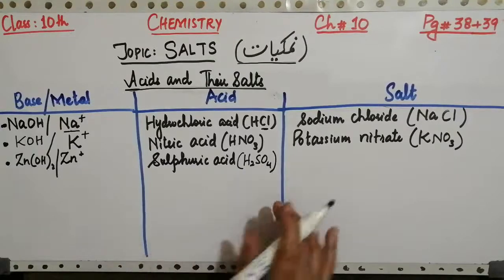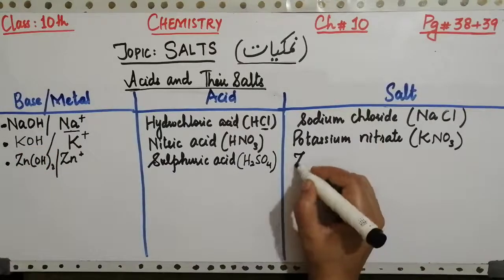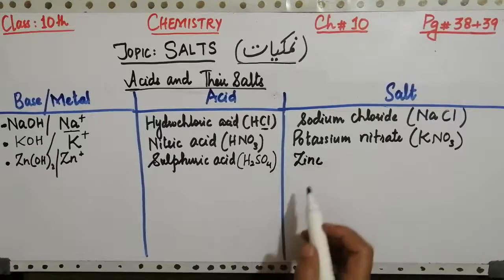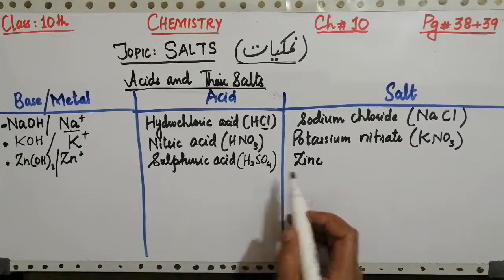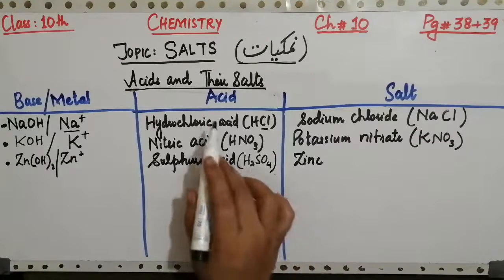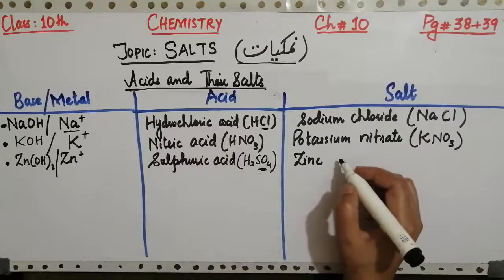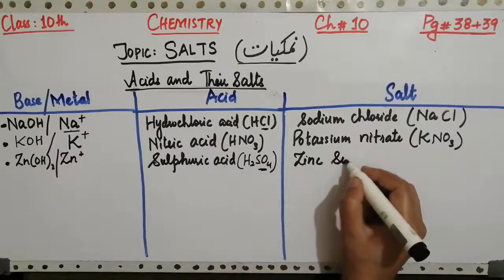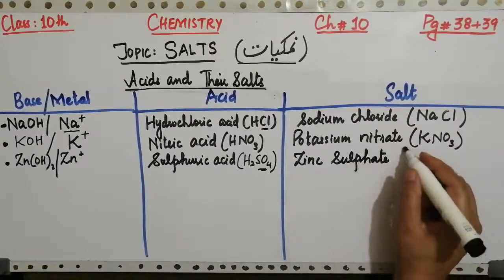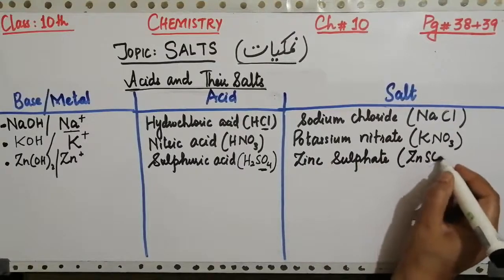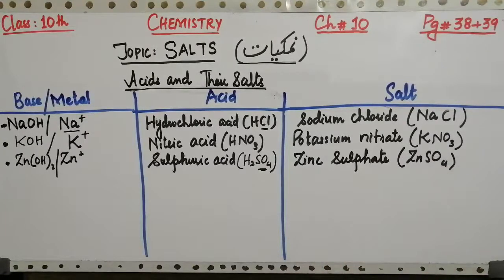Again we will do the same thing. First we will take the metal from here. It is zinc. So basic radical is zinc. Basic radical, that is the metallic ion, is zinc. From this part, that is from the acid part, we are going to take the negative ion, and it is SO4, and SO4 is called sulfate. So the salt will become zinc sulfate having formula ZnSO4. So it is very easy to make your salt from base and acid.